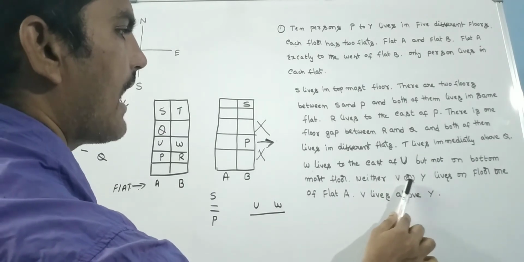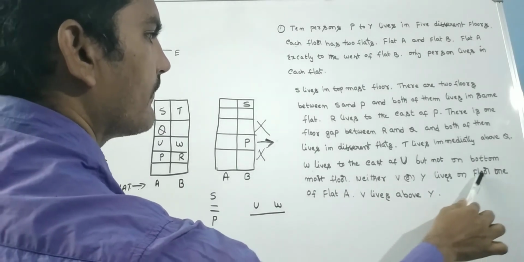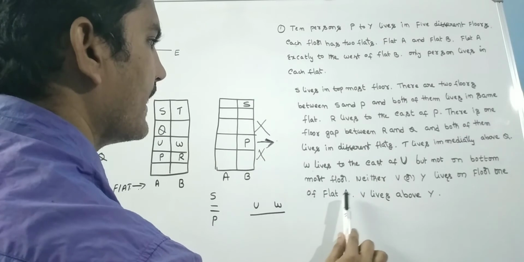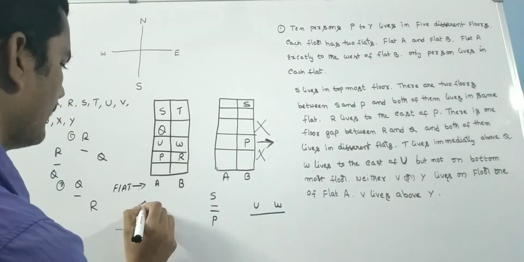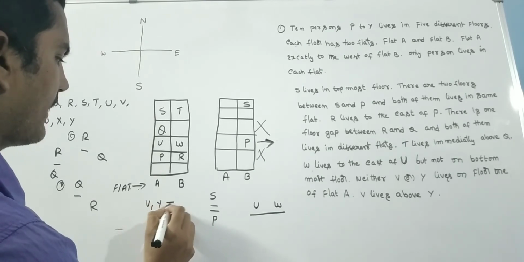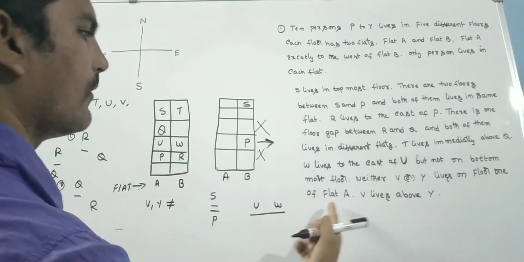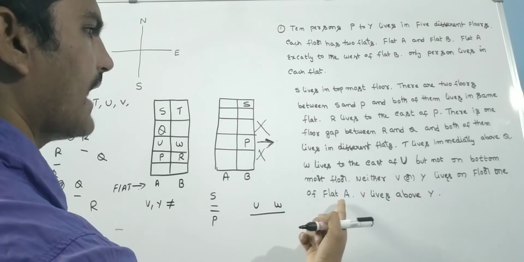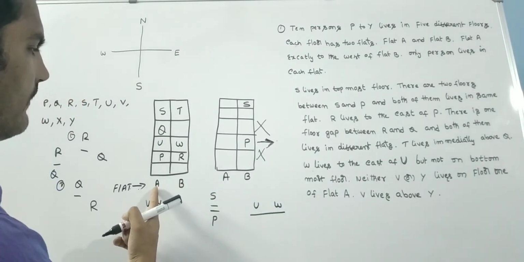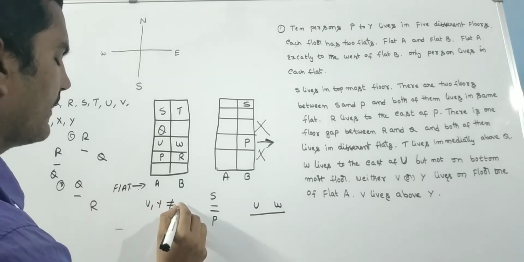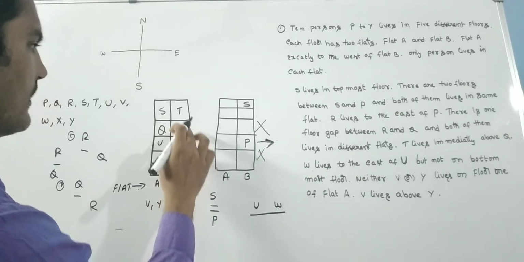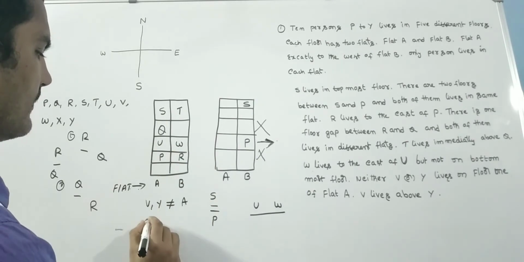Neither V nor Y lives on floor 1 of flat A. See friends, floor 1 of flat A. Neither V nor Y lives in flat A. That means both should be in flat B.